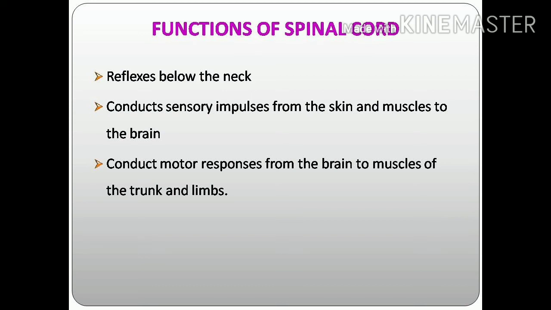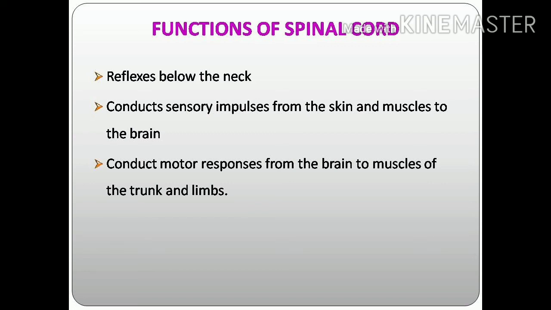Next, functions of the spinal cord. First, the spinal cord conducts reflexes below the neck region. Next, it conducts sensory impulses from skin and muscles to the brain. Next, it conducts motor responses from the brain to the muscles of the trunk and limbs.